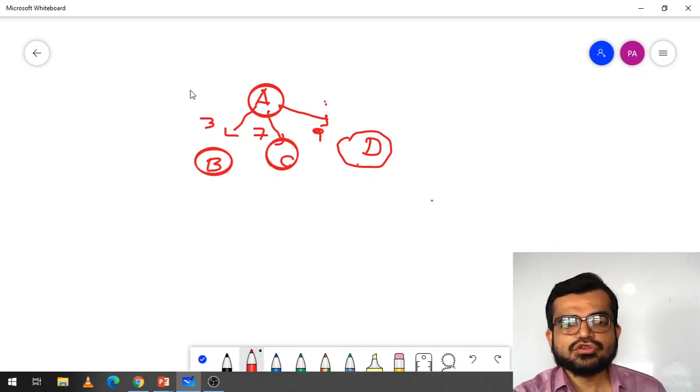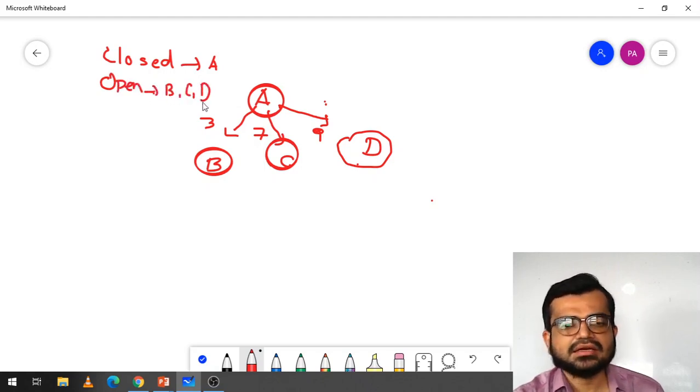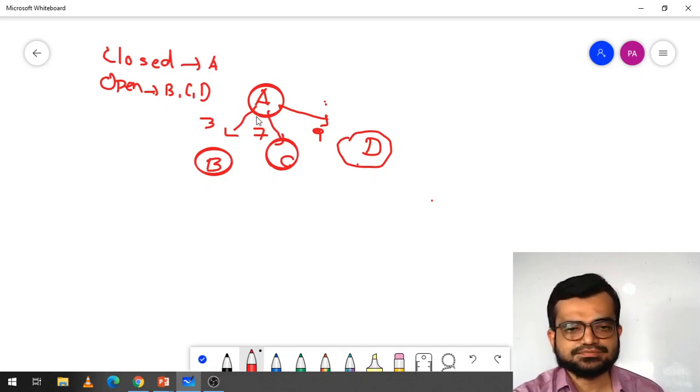Here from A to B, A to C, A to D, initially in the closed list first A will come, and in the open list B, C and D will come. Now through the heuristic value, there is some value associated with each node, that is 3, 7 and 9. So it just selects which is nearest to A, because greedy means it selects whichever is nearest to the given node. Now it is 3, so it selects B.